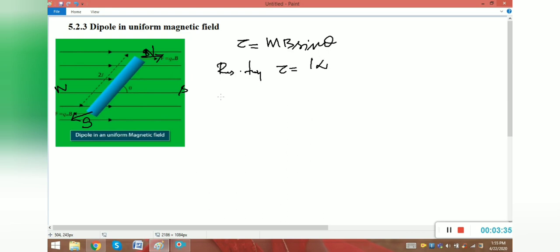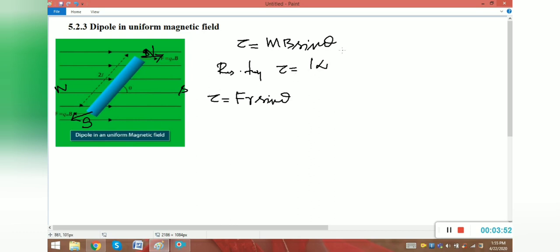In 11th standard, in the rotational dynamics chapter 5, we studied tau is equal to I alpha. In general, what is the formula for torque? Fr sin theta. Clear? From this equation we derived tau is equal to I alpha. Hope you remember those concepts.